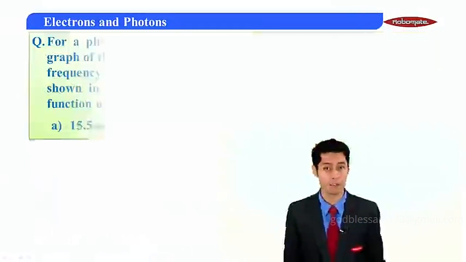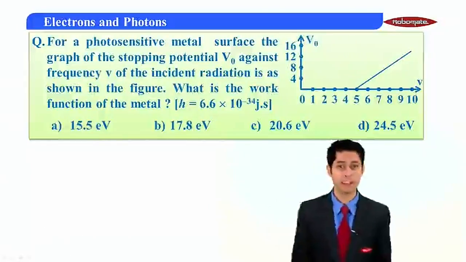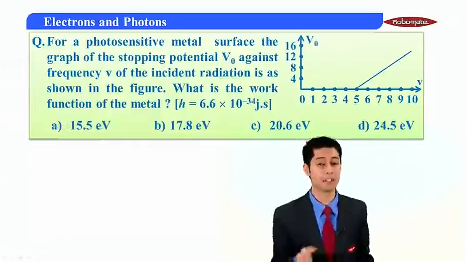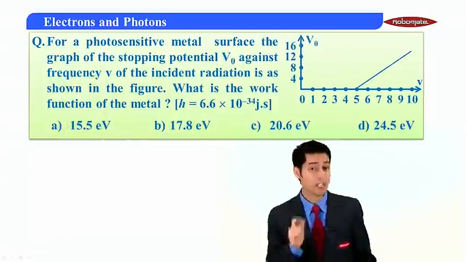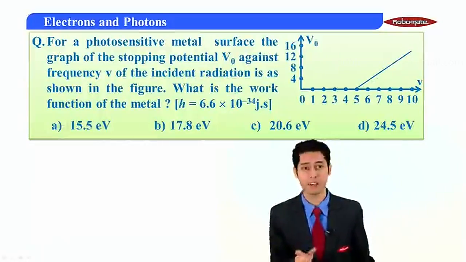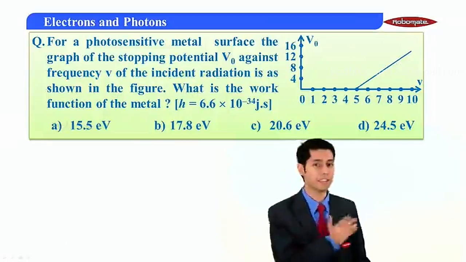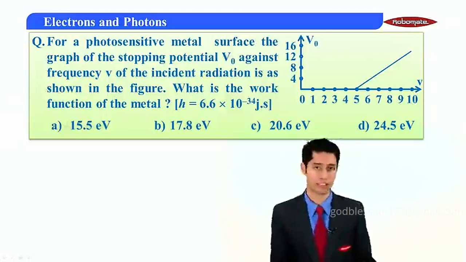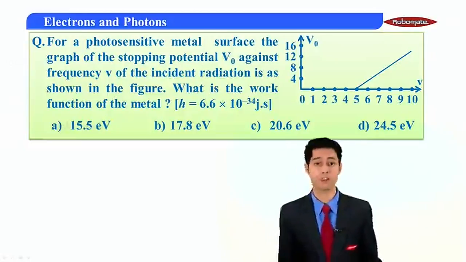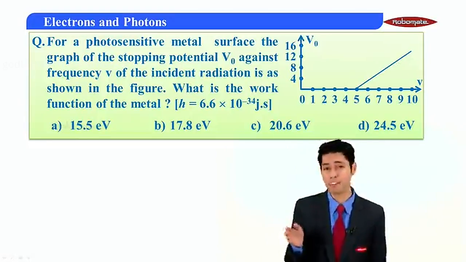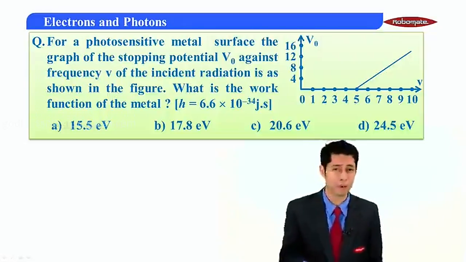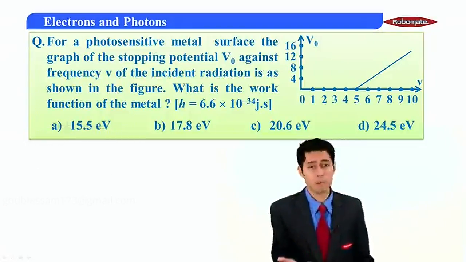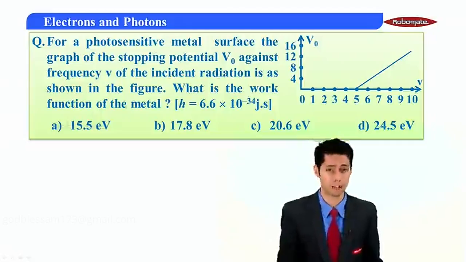Moving ahead to the next problem. In the next problem, it is given that for a photosensitive metal surface, the graph of stopping potential, that is V0, is plotted against the frequency, that is nu, of the incident radiation as shown in the figure. What is the work function of the metal? The options given are 15.5 electron volt, 17.8, 20.6 or 24.5 electron volt.